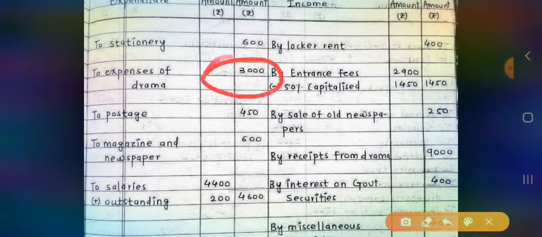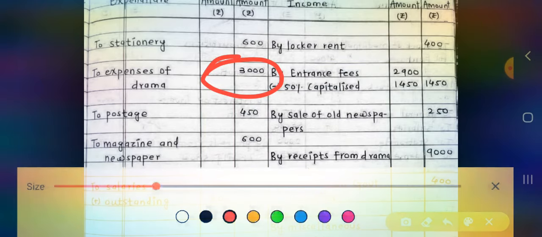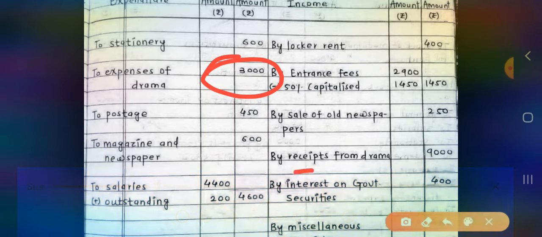The expenses of drama can be debited to income and expenditure account, and can be deducted from the receipts from drama in order to know exactly what is the income by way of drama to this not-for-profit concern. It's up to you which method to follow. Both are acceptable. Okay, fine.